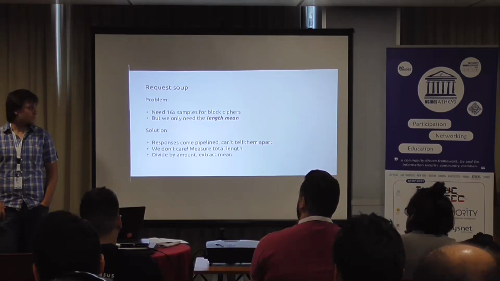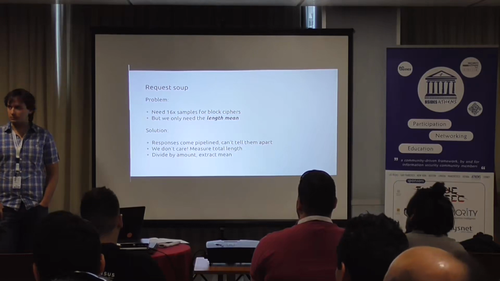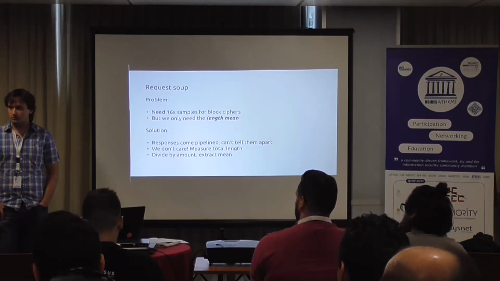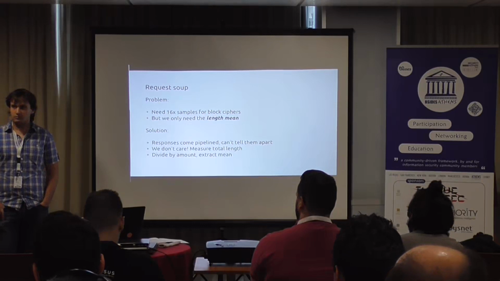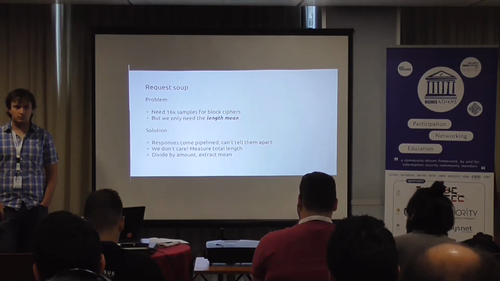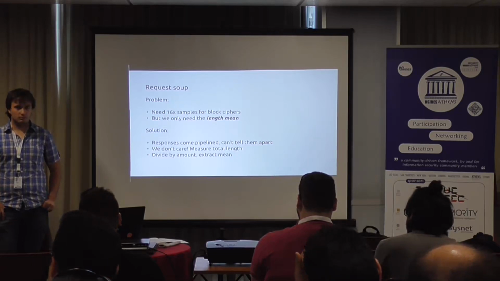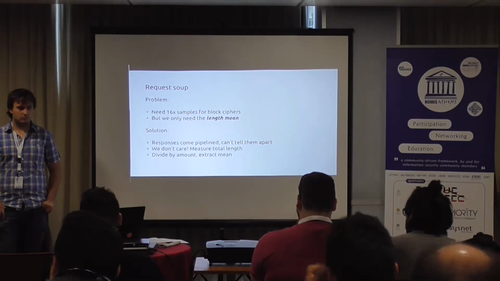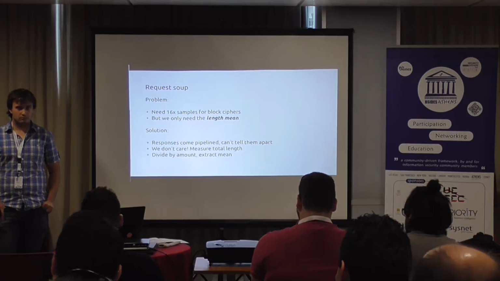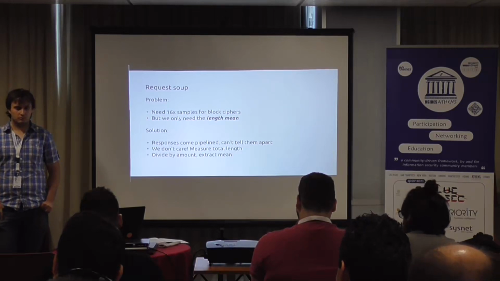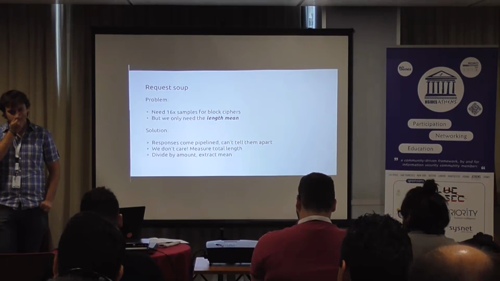So the attacker can say to the victim, okay, this is the candidate I want you to try. This is the alphabet for block alignment padding, and let's say run it 10 times. So we want to perform 160 requests, and we really don't care about the responses. They don't come pipelined. They may come out of order, but we don't care because what we want to take is the mean length. So we tell the client to run all these requests together,